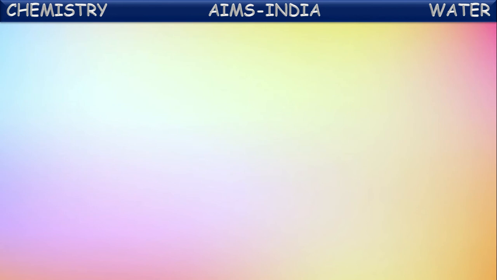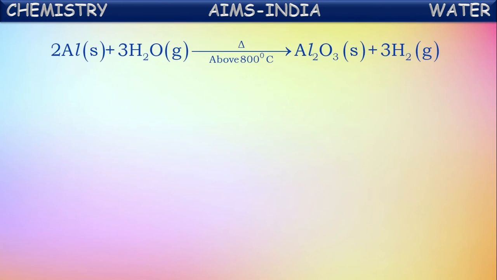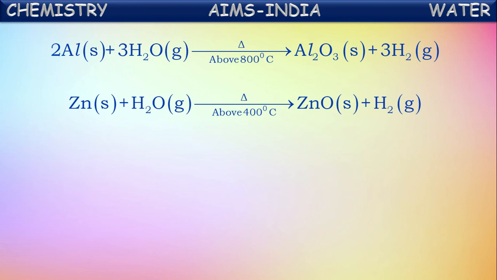Let us see the reactions involved in these. First one, aluminium on reaction with steam, means at a very high temperature, forms aluminium oxide and hydrogen gas. In the same way, zinc also on reaction with steam forms zinc oxide and hydrogen. But here the reaction of zinc with steam is somewhat slower when compared to this. This is a little faster than this.